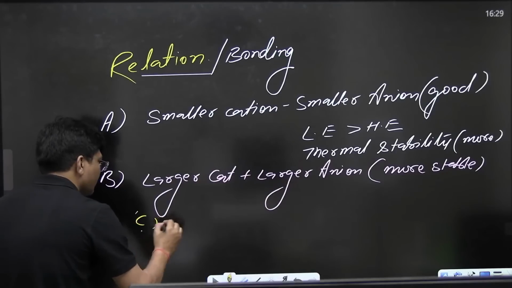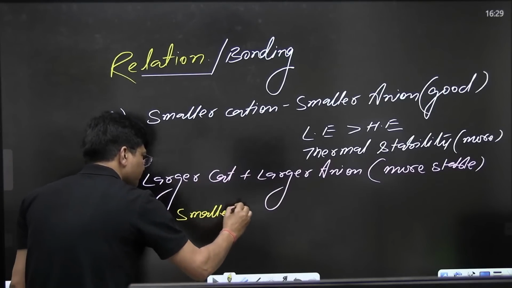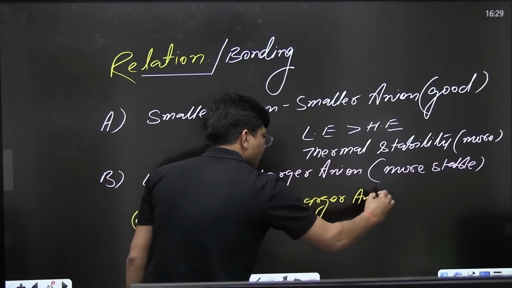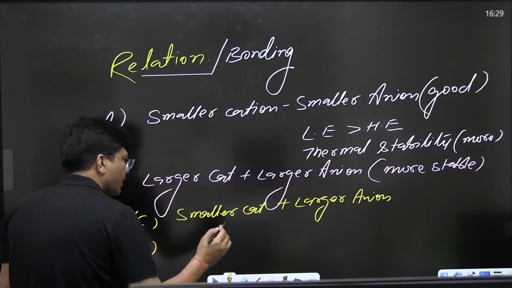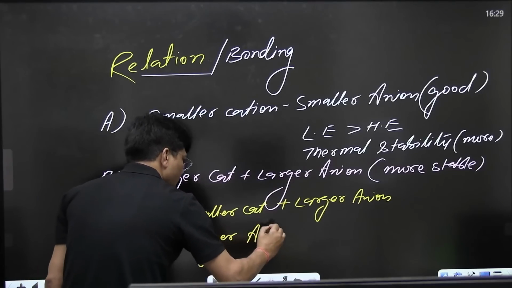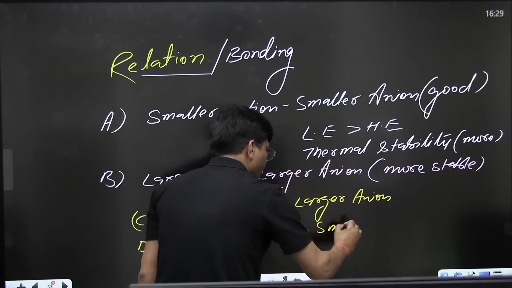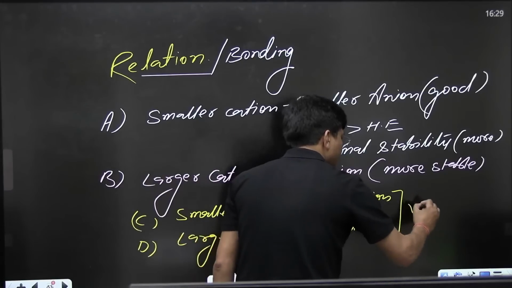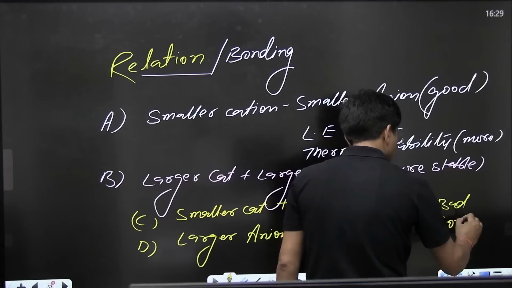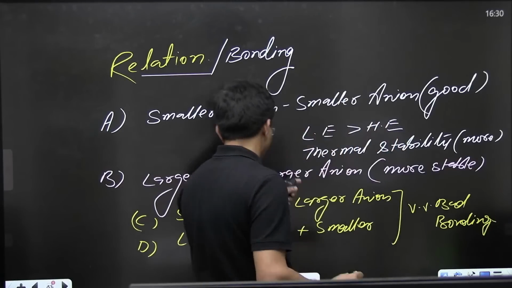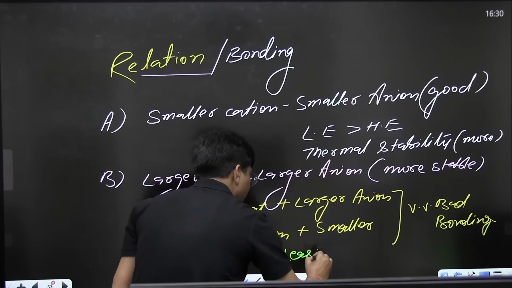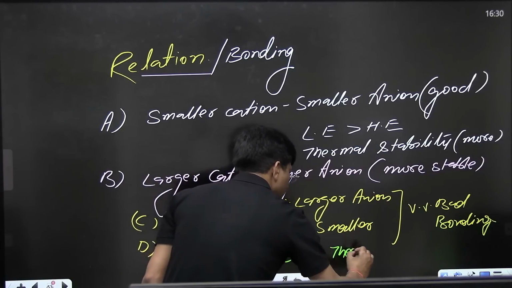If I talk about C, smaller cation, larger anion. What do you call it? Good or bad? Very, very bad relation. Very, very bad bonding. I would like to say it is a big bond. Least thermally stable, it will break down easily.